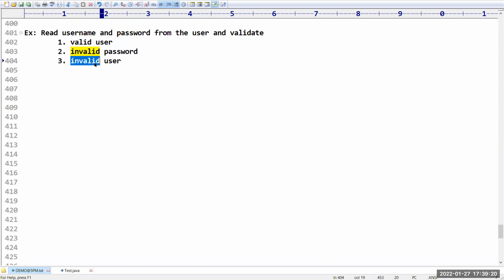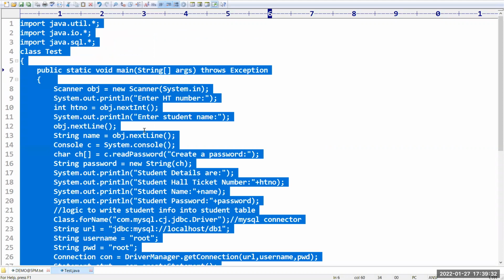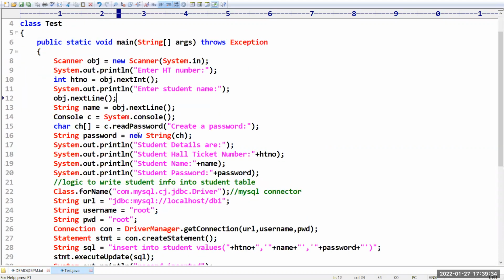Otherwise, sir, user data does not exist. Like this, I want to display. So for this, I need to prepare a CUI application only. Sir, at the end, we will prepare a GUI application.